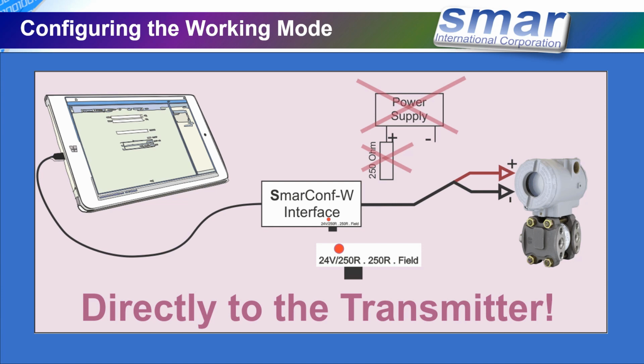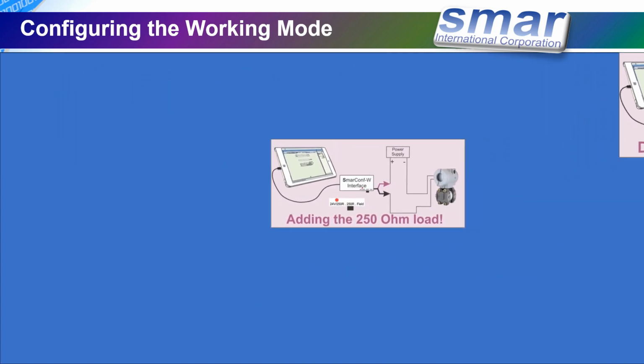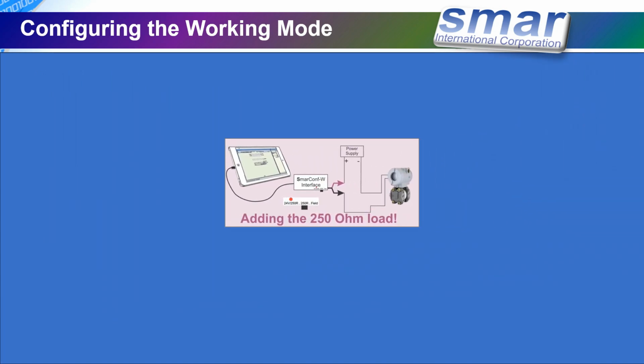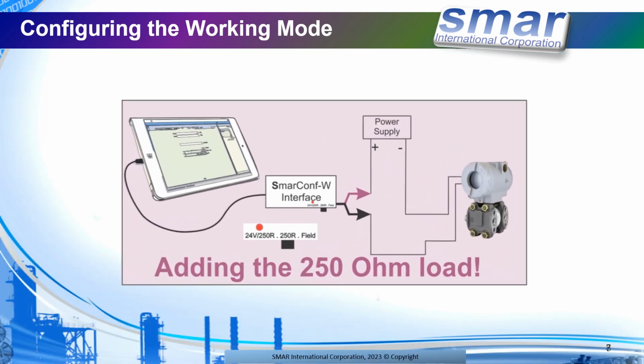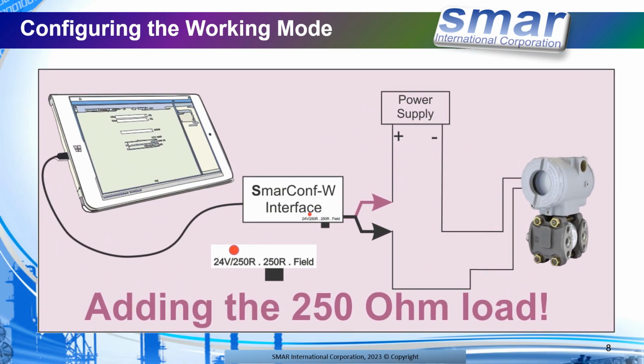Okay, now the other situation is you do have a power supply, but you don't have any load that can build up the 250 ohms in the line. Some people does use this type of installation to avoid the transmitter to be configured by non-expert personnel. So in this case, you need to open the loop to do that.